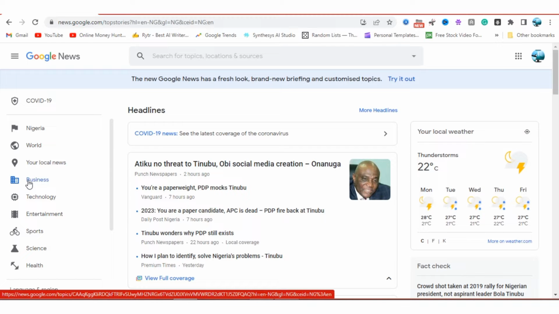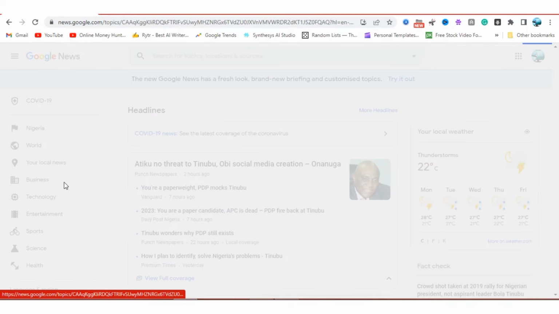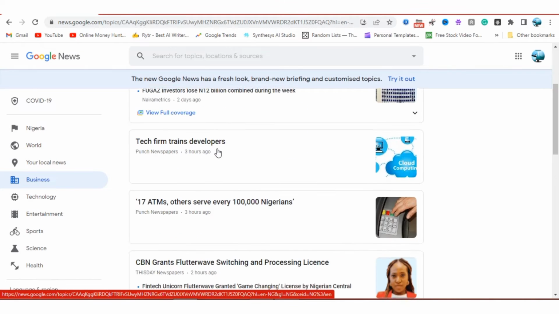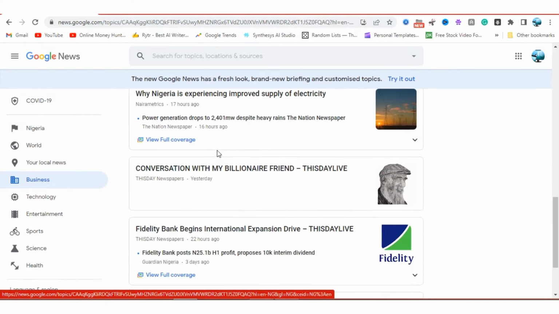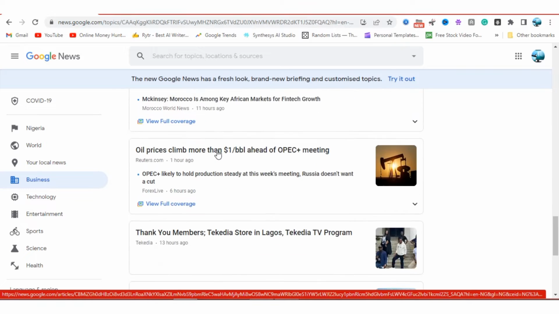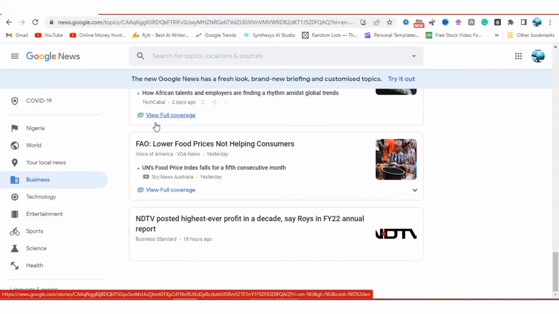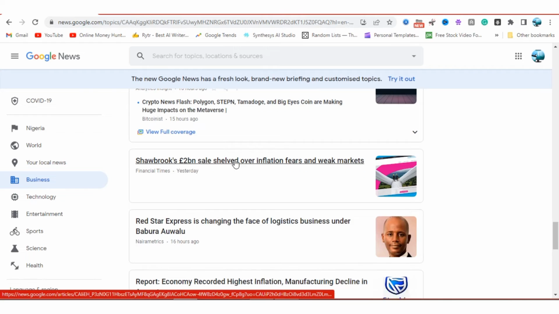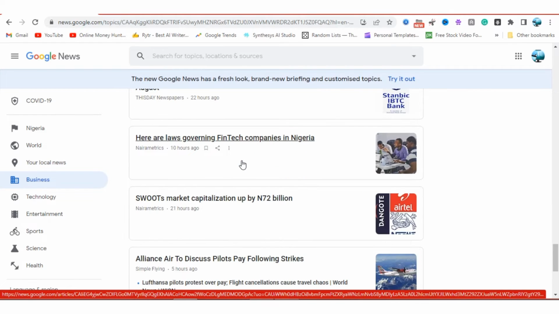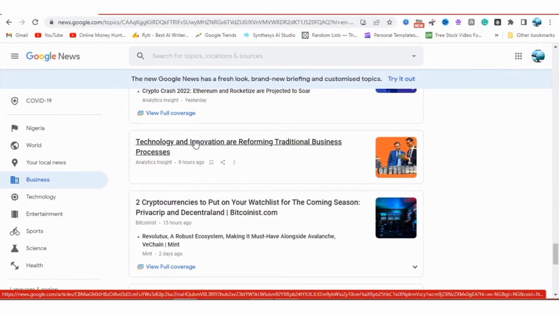Okay, let me just click, for example, business. It will bring all the types of news in the world. That's what it will bring. Then you look for the one you prefer. Let me just click on technology and innovation and reform traditional business processes. Okay, once I click on this particular one, you wait for it to load.